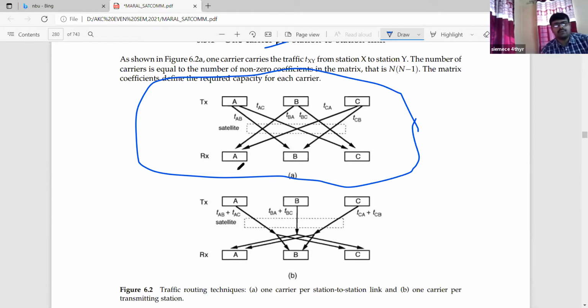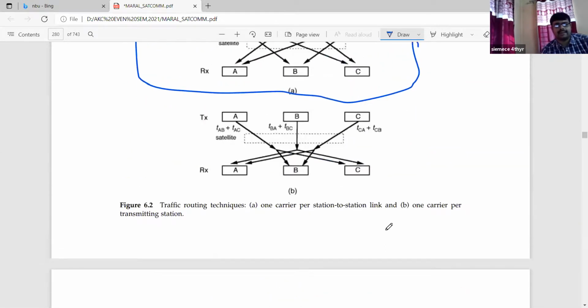In this case also, if you see the TX and the RX, the satellite link establishment parameters, we are finding out TAB, TAC, TBA, TBC, TCA, TCB, this kind of links we are getting. So ABC, this kind of parameters we are finding out, and the TX, RX format we are getting. Point number 2, that is one carrier per transmitting station.